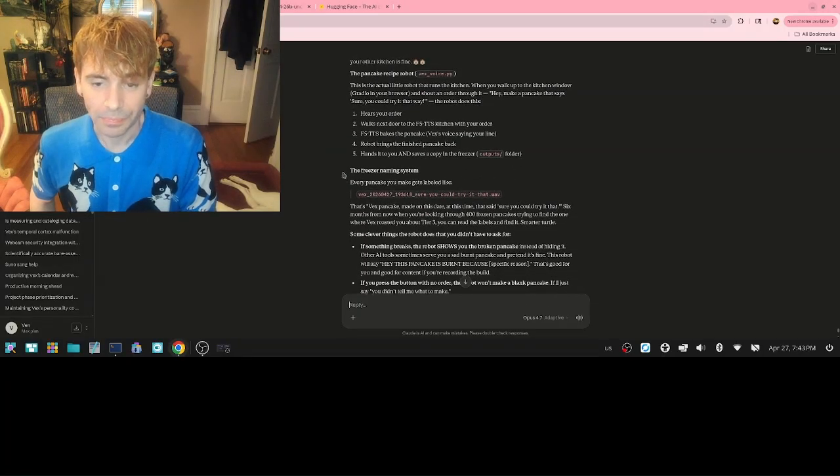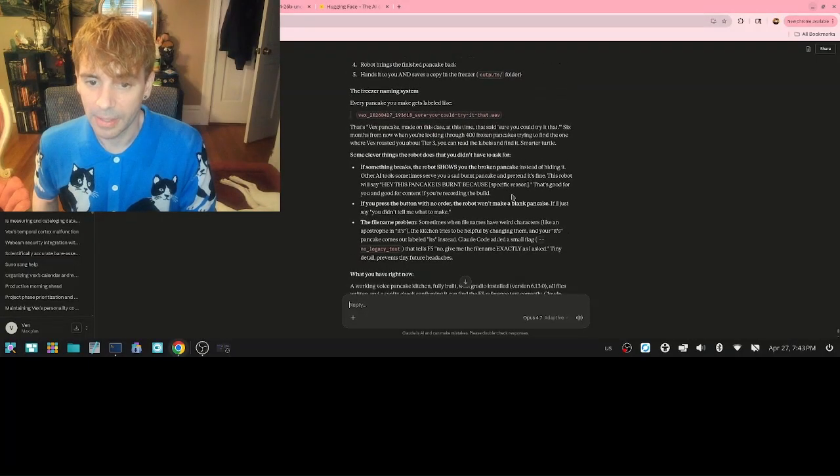The freezer naming system. Every pancake you make gets labeled like Vex 2026 0427, a number, "Sure, you could try it that way," .wav. That's a Vex pancake made on this date at this time that said, "Sure, you could try it that way." Six months from now, when you're looking through 400 frozen pancakes trying to find the one where Vex roasted you about tier 3, you can read the labels and find it.